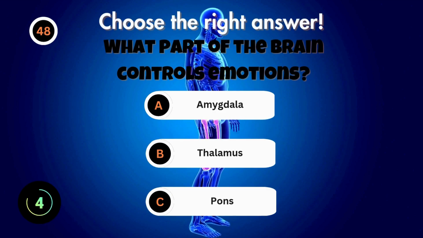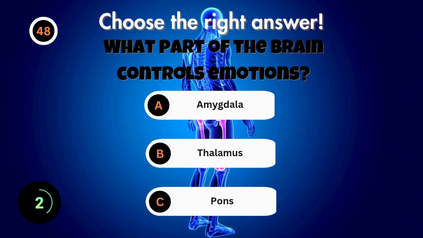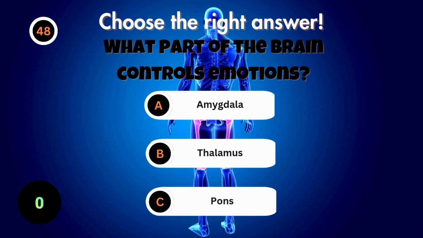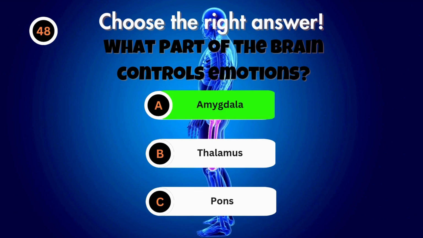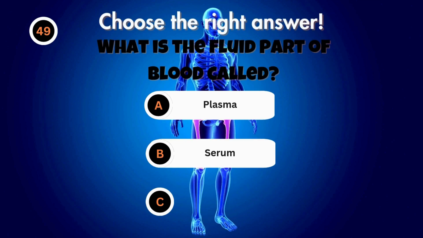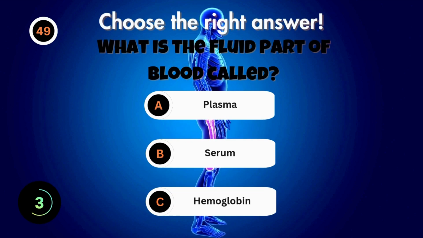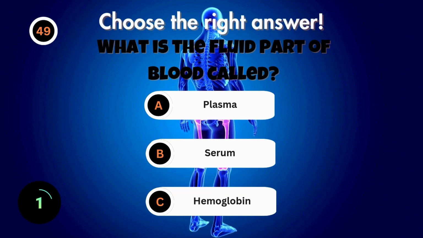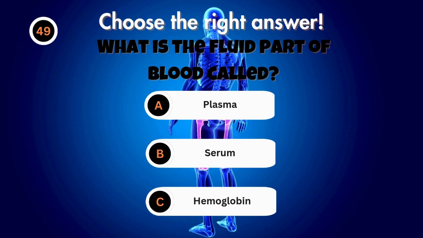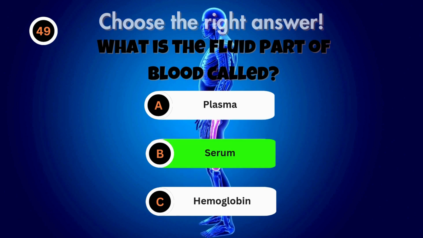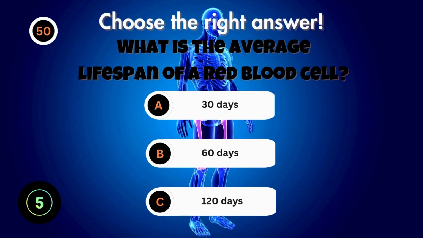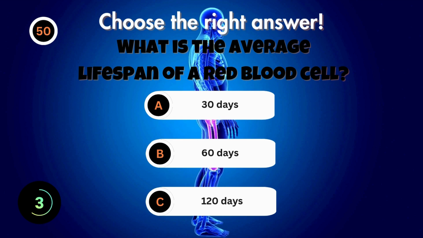What part of the brain controls emotions? What is the fluid part of blood called? What is the average lifespan of a red blood cell?